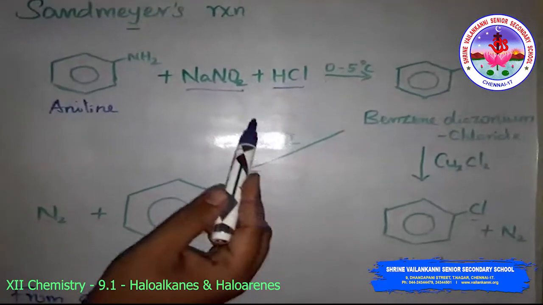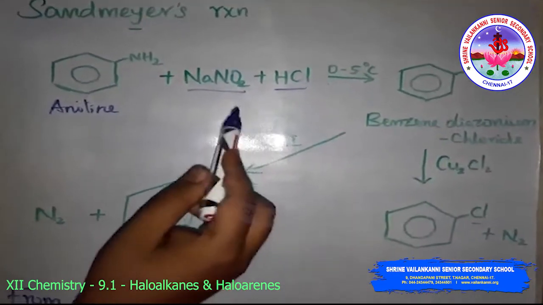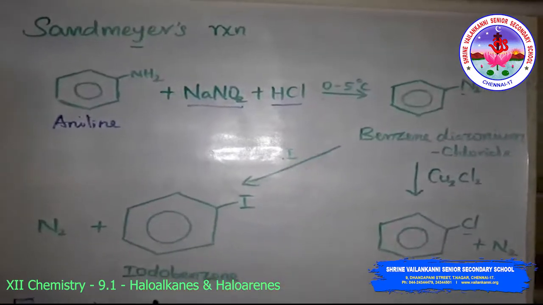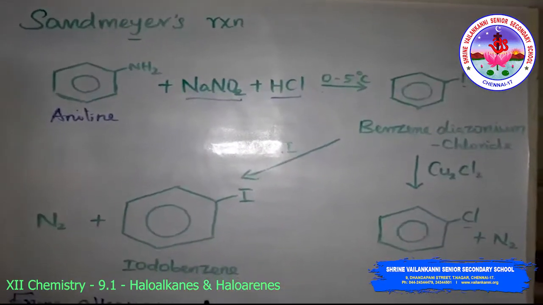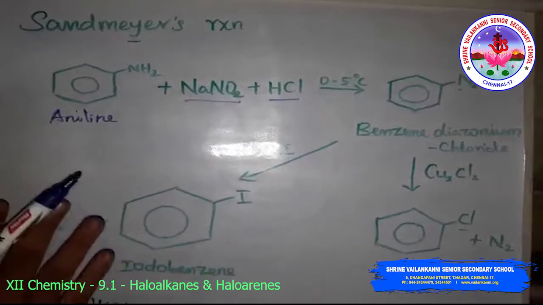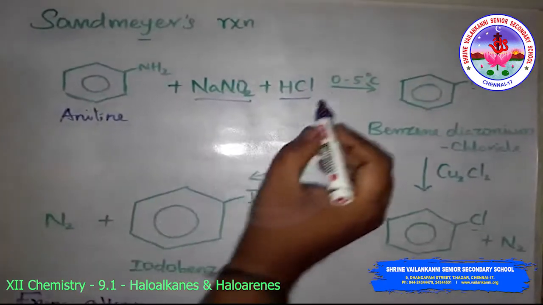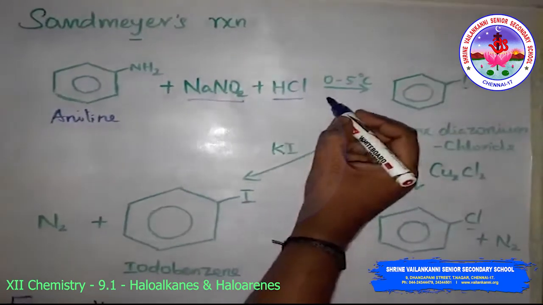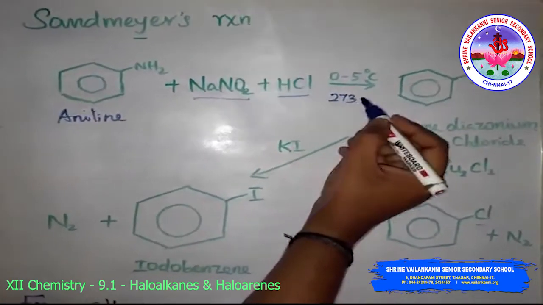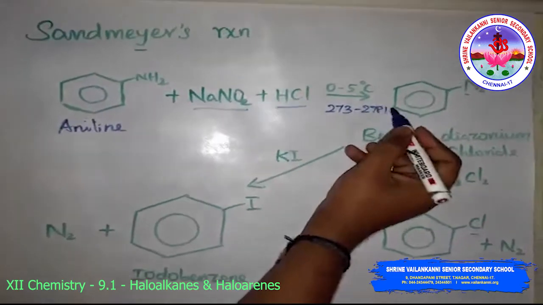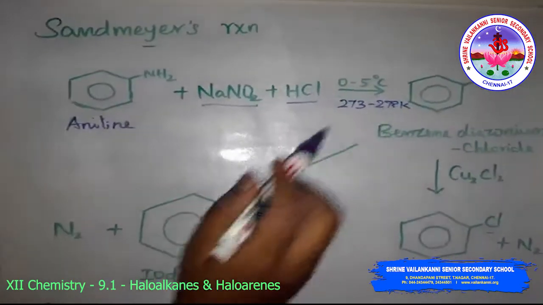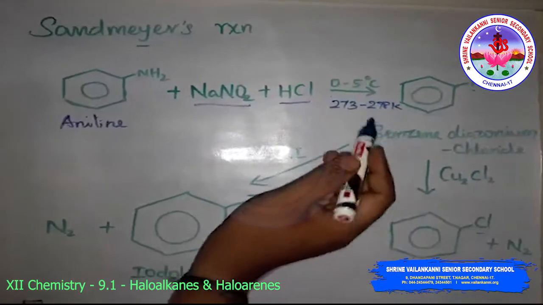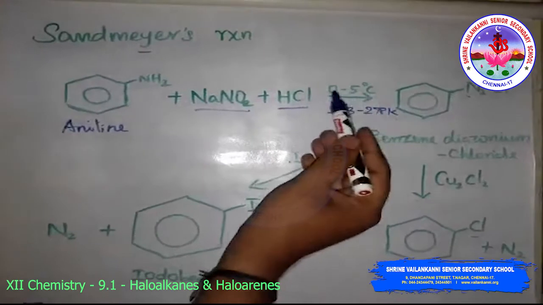Simply shaking the diazonium salt with potassium iodide, you will get iodobenzene. So this reaction is called the Sandmeyer reaction. The temperature is very important here. The temperature should be maintained at 0 to 5 degrees Celsius, that is 273 K to 278 K. Then only the reaction will give a better yield.